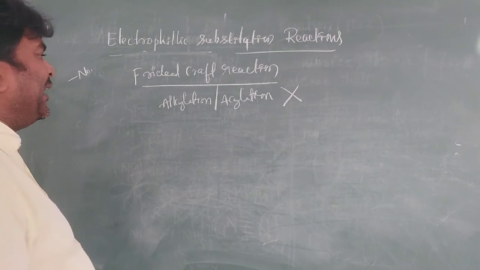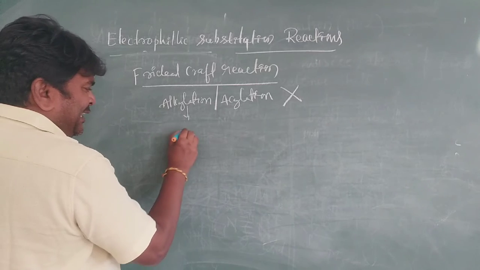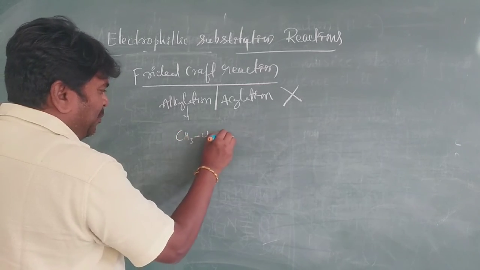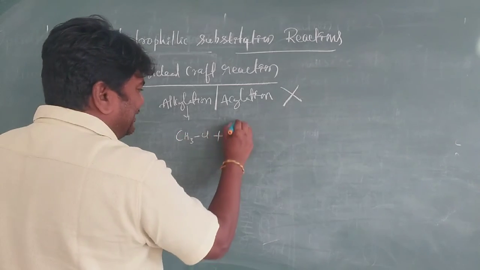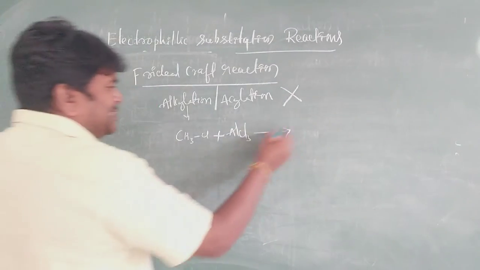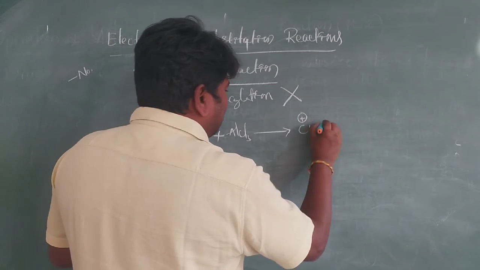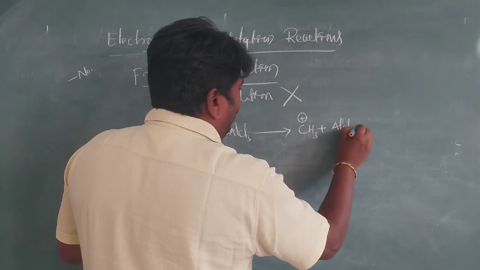Suppose you take alkylation: CH3Cl plus AlCl3 gives CH3 plus, the electrophile, plus AlCl4 minus.